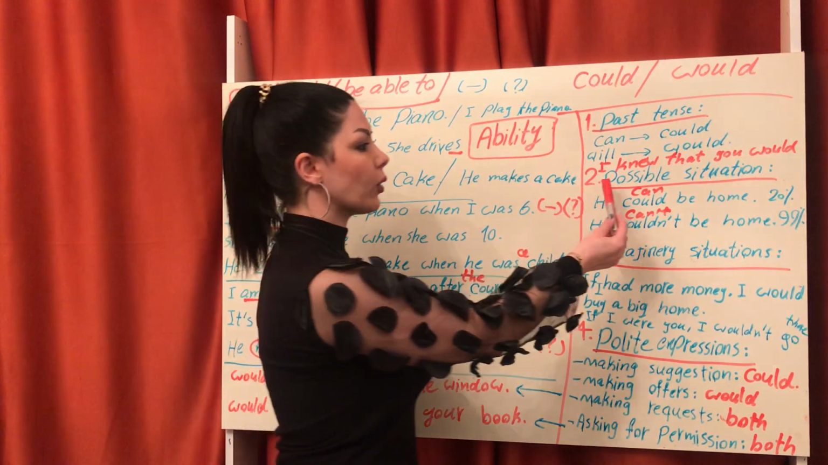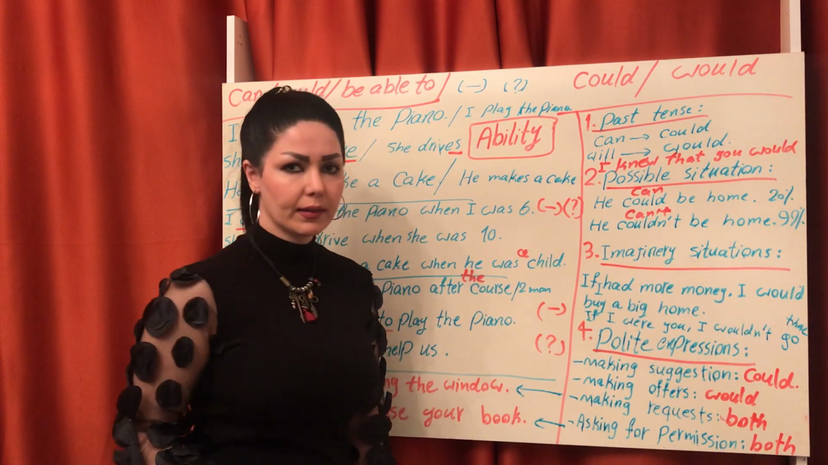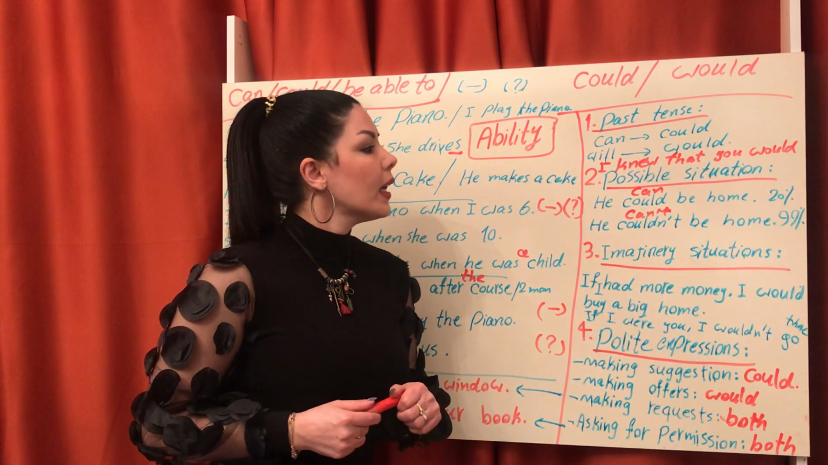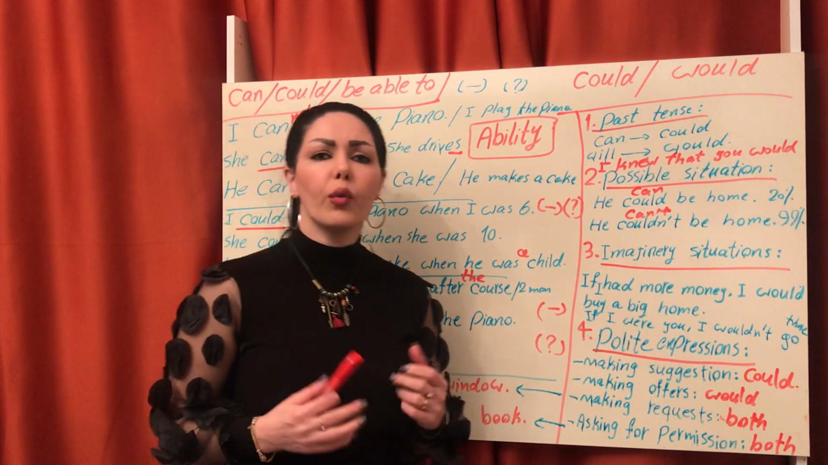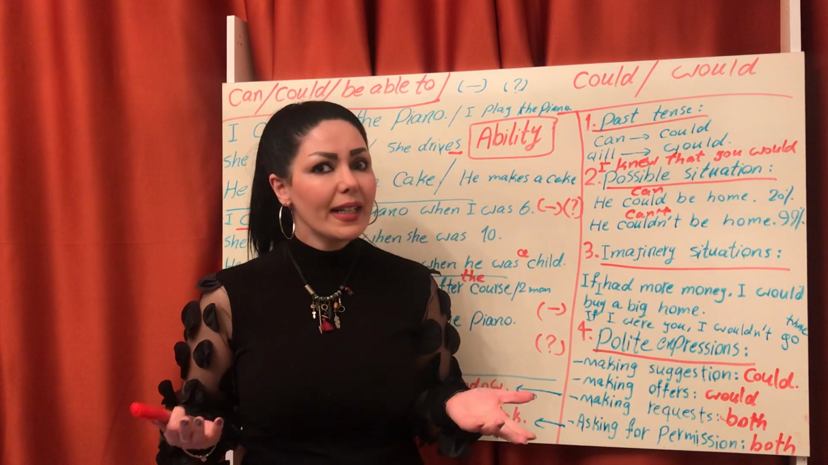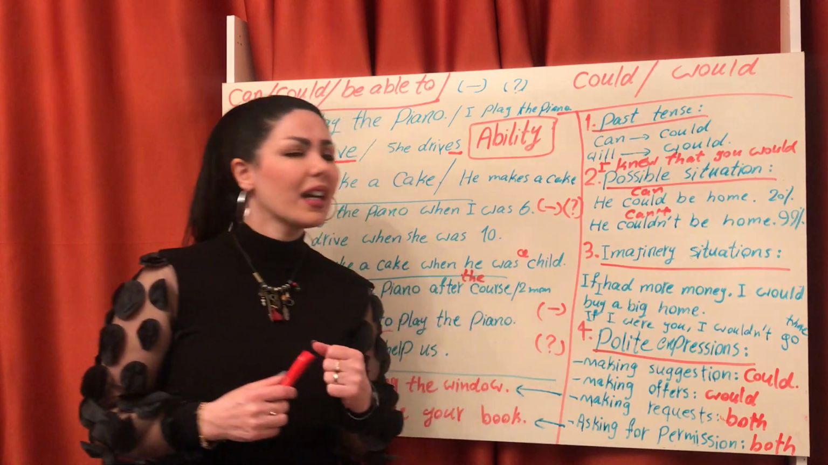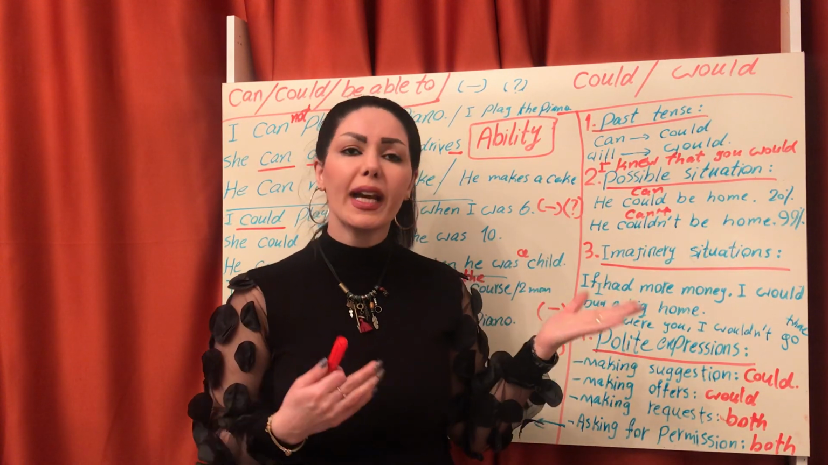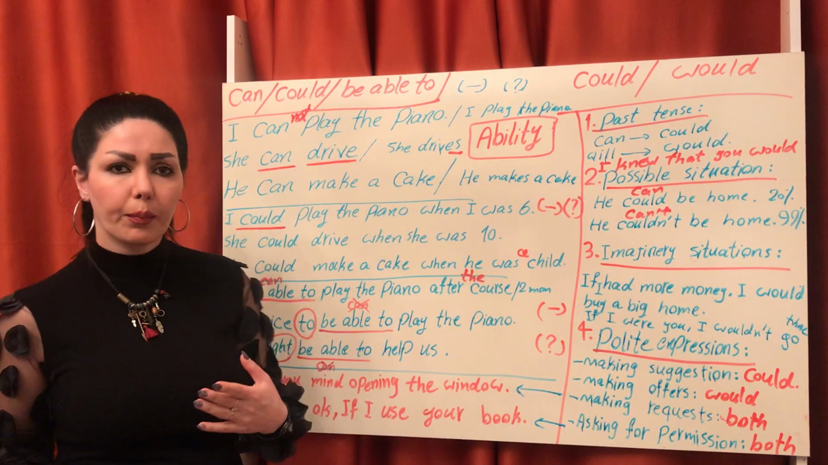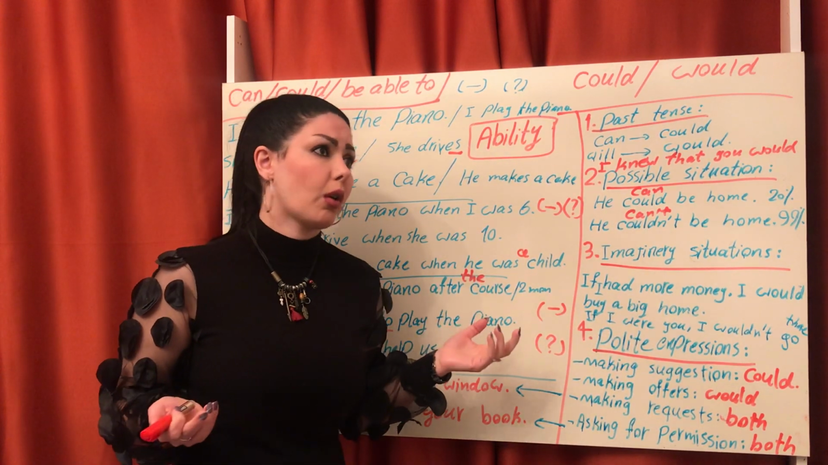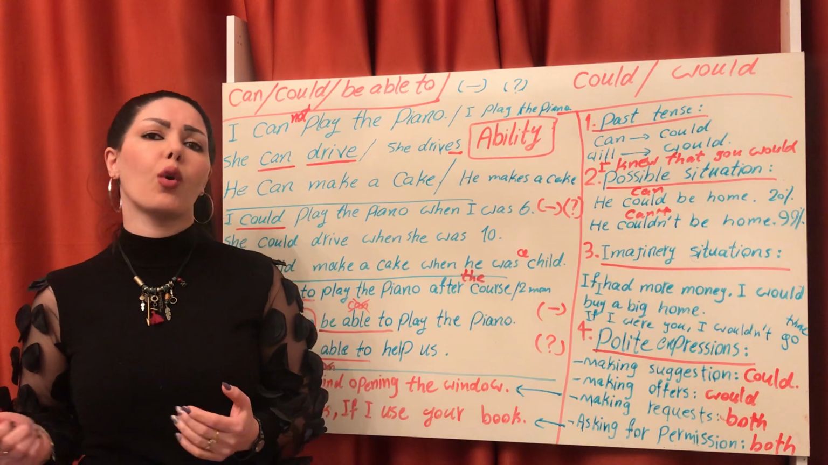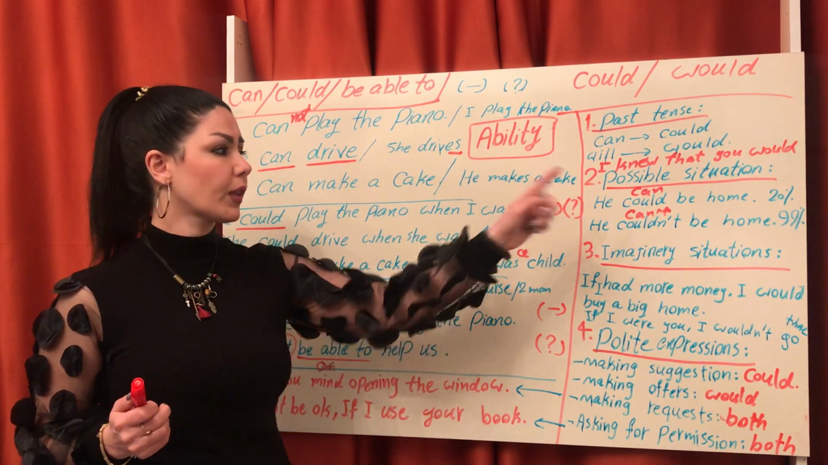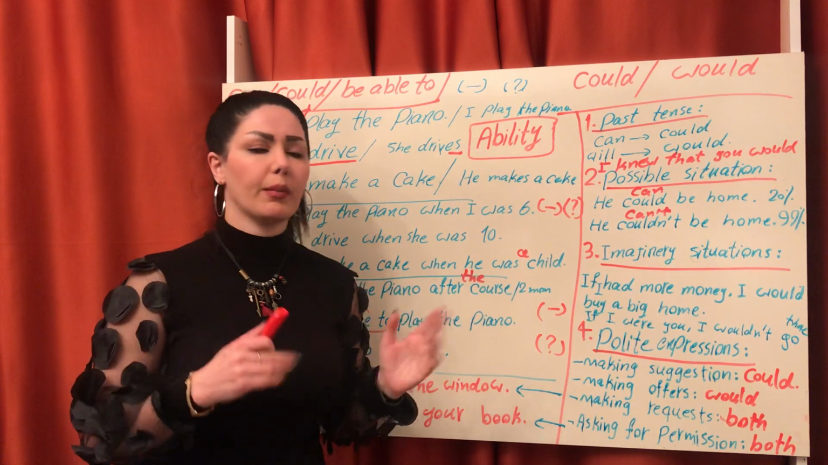Number 2 is about possible situation. For example, I ask you, where is Jack? You say, I don't know. He could be at home. Or he can be at home. Both of them are correct. He could be home, he can be home.